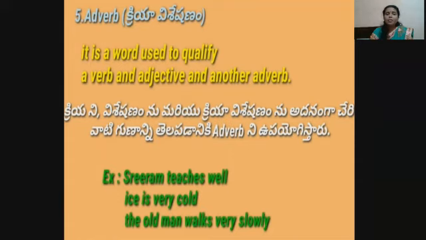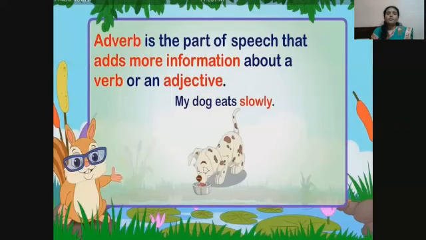The old man walks very slowly. Here, very and slowly, these are two adverbs. Adverb is the part of speech that adds more information about a verb or an adjective also.